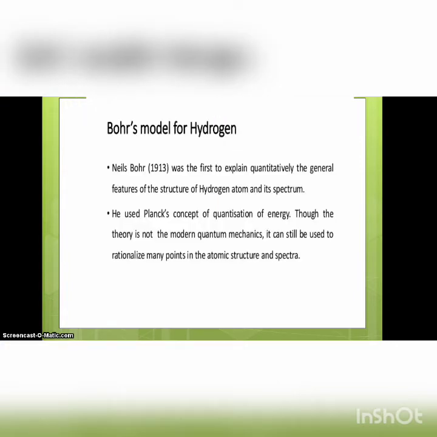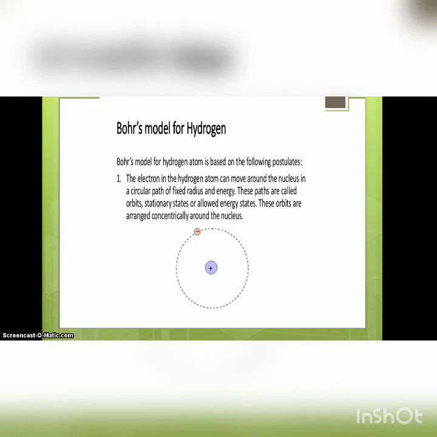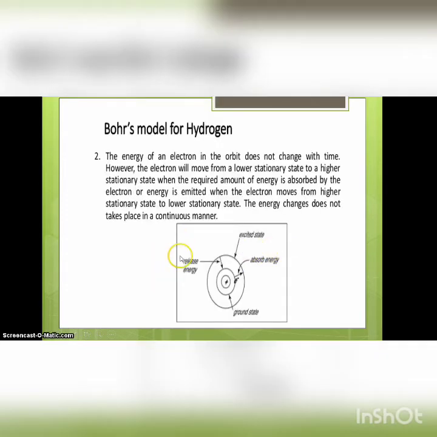We already explained the Bohr model of the hydrogen atom, proposed by Niels Bohr, and Planck's quantum theory. According to the Bohr model, the electron revolves around a circular path with a fixed radius and energy, and this path is called an orbit.